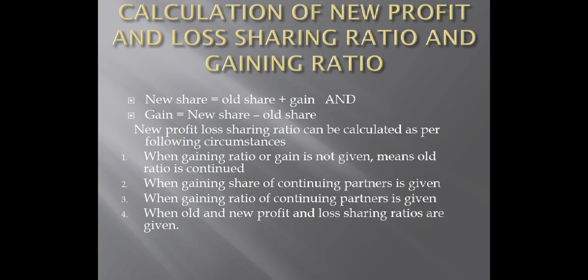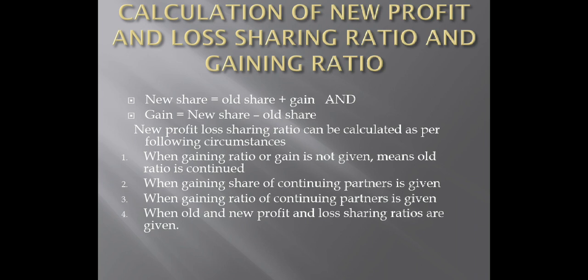Fourth and last point, when old and new profit loss sharing ratios are given. Things are simple then. In the given question, you are provided with the old ratio of partners as well as new ratio of the partners. So how do you obtain gain in such circumstances? It is very simple.